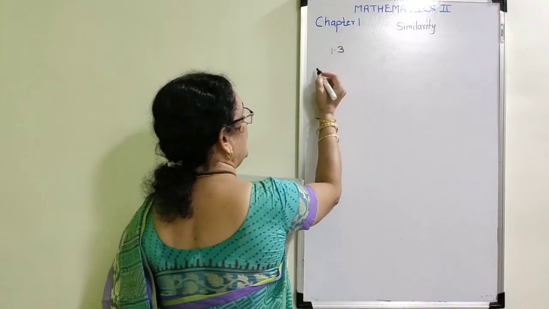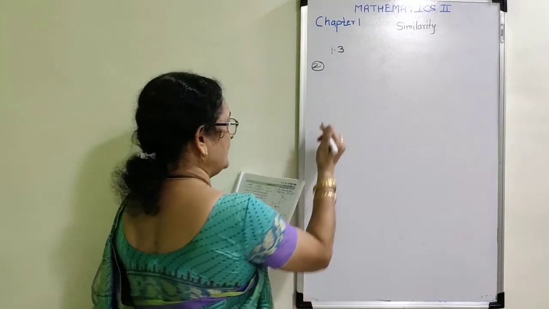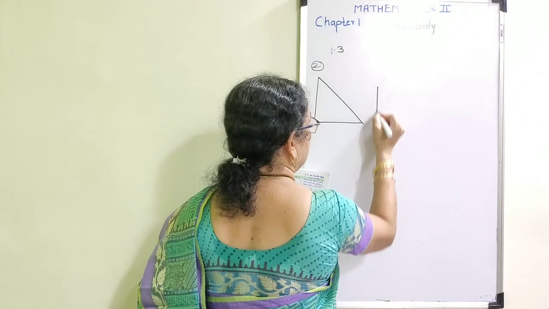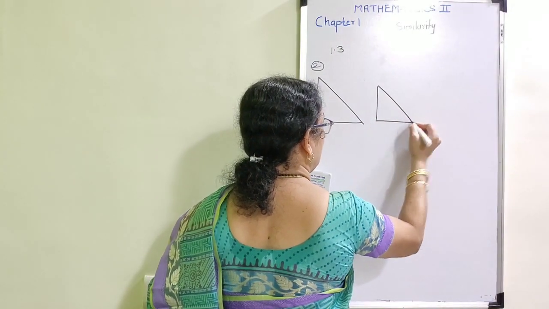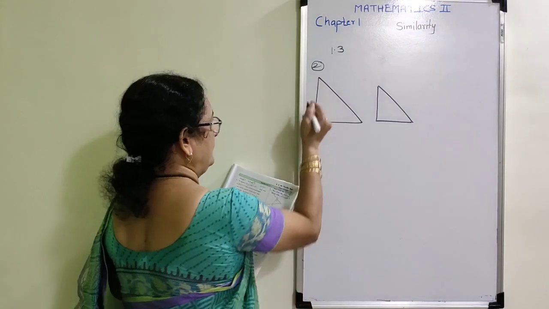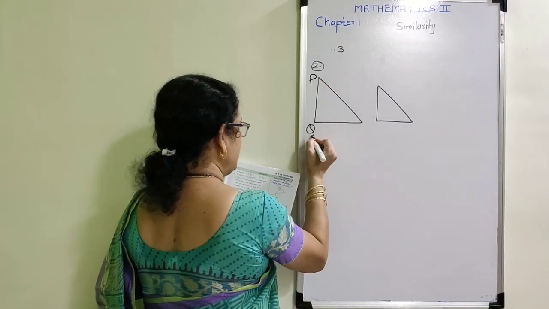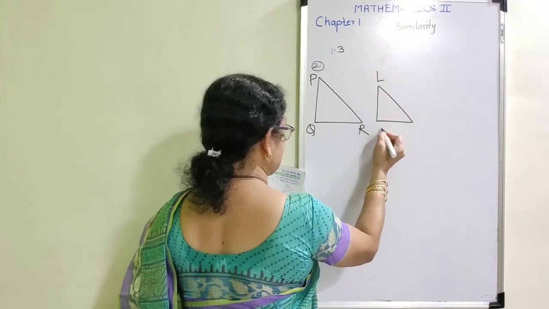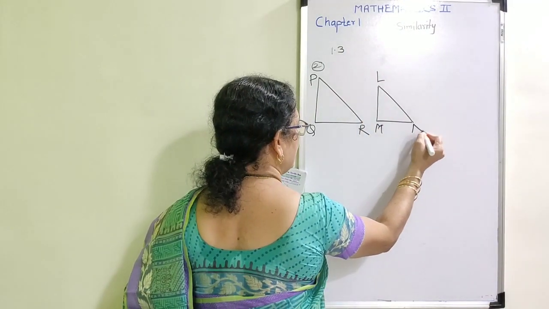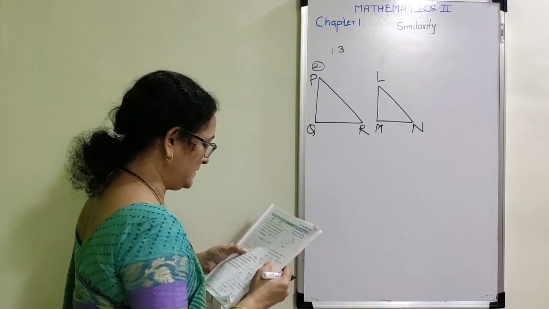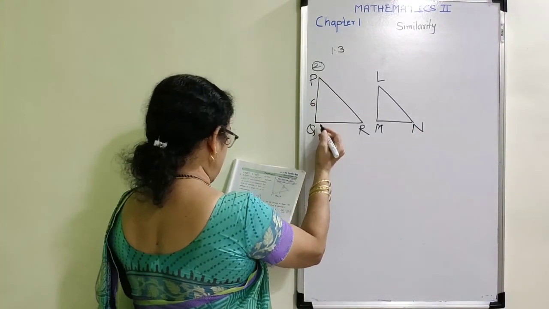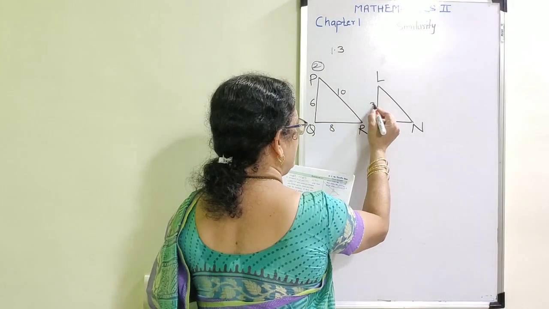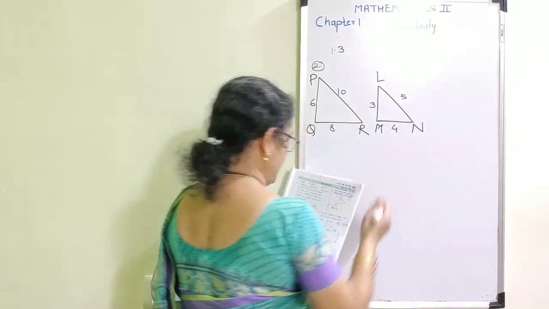Second example. Again, two different figures are given. I am going to draw those figures. Two triangles are given. The shape of the triangle is given as right angle, but since they have not mentioned the angle as 90 degree, I am not going to tell that the given triangles are right angles. I am having only the lengths of all the three sides of the given triangle, that is 3, 5 and 4. Now read the example.